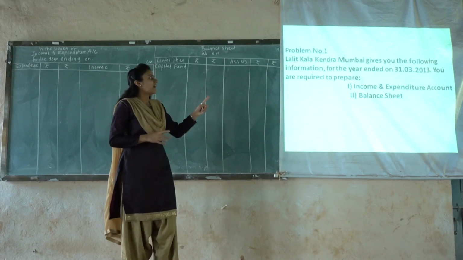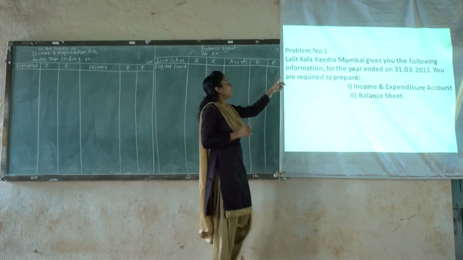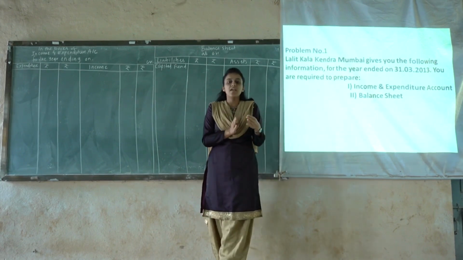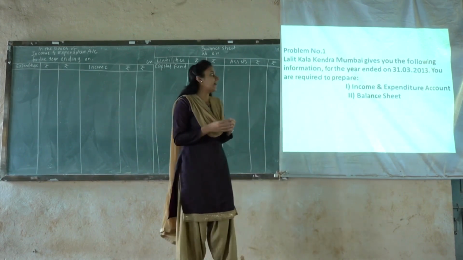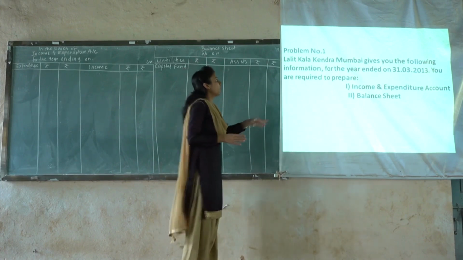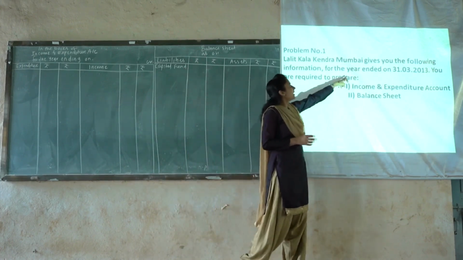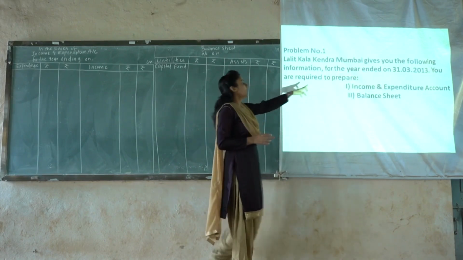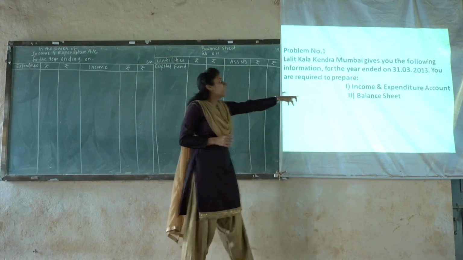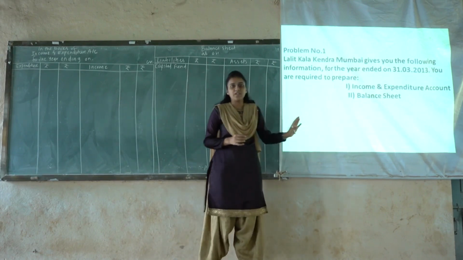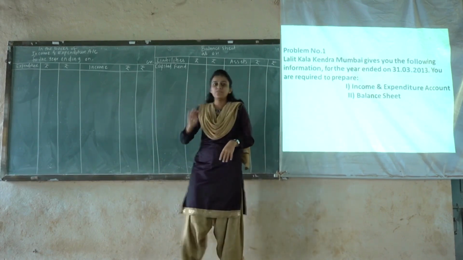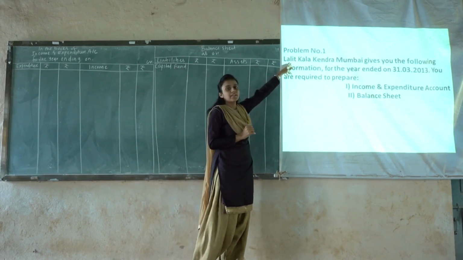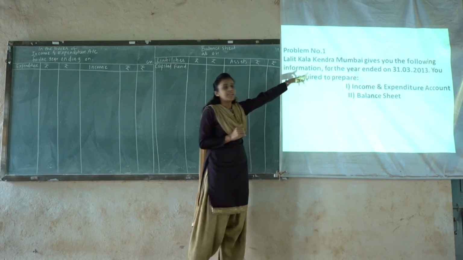In this first para, the information is given that Lalit Kala Kendra Mumbai is an NPO concern, and for this we are going to prepare the final account. In terms of the final account, the date is given that the year ended on 31st of March 2013, and on the given information we have to prepare the income and expenditure account and balance sheet. So let's post first that we have to prepare the final account for the Lalit Kala Kendra Mumbai.